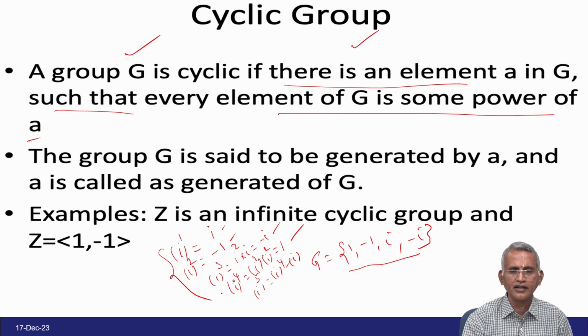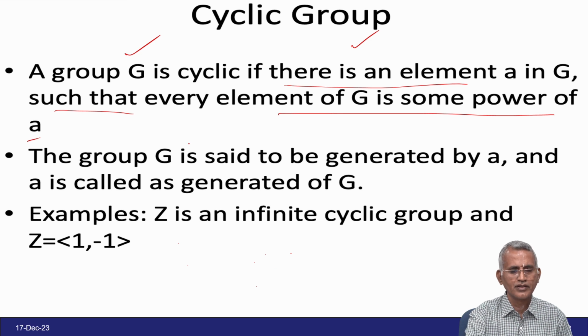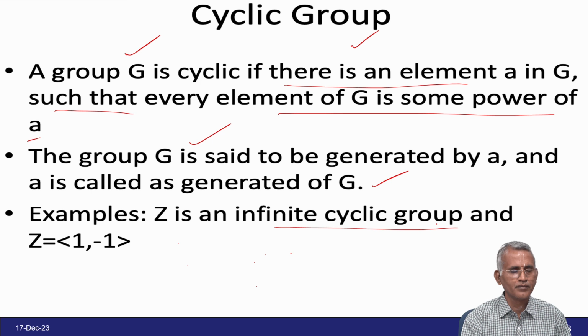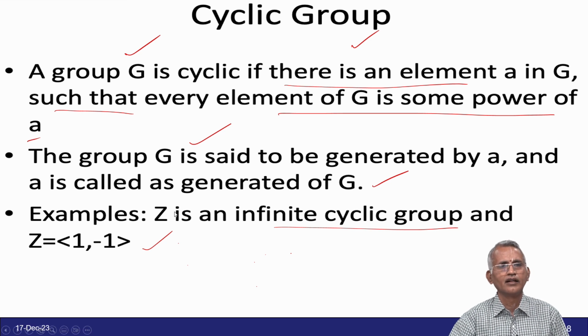So, this way we can understand the beauty of a cycle, and then we have some powers of A. The powers of A here are powers 1, 2, 3, 4 and so on. So G is a group said to be generated by A, and A is called the generator of G. For example, if G is an infinite cyclic group, then the generator is 1 comma minus 1. Like that we can form a cyclic group.